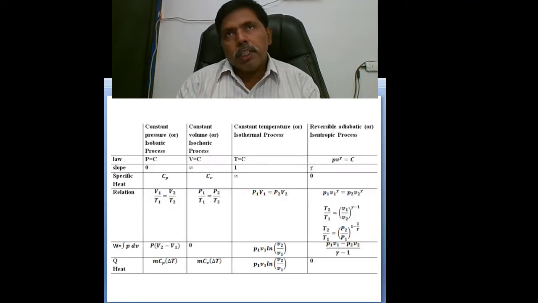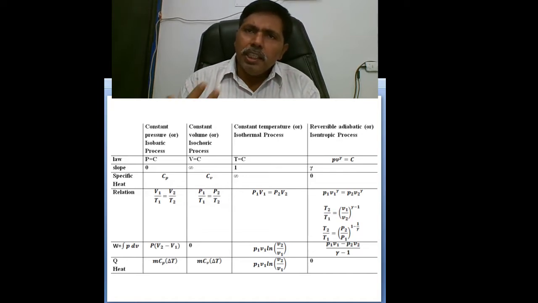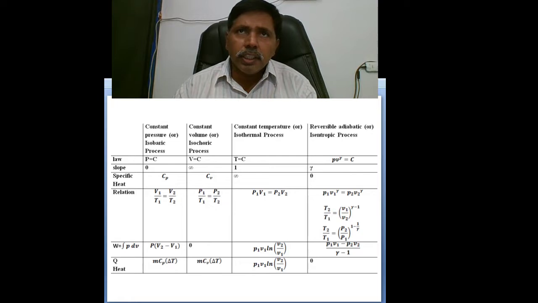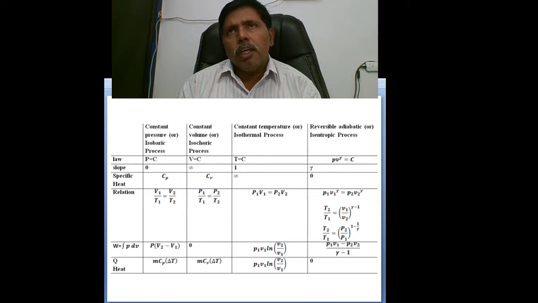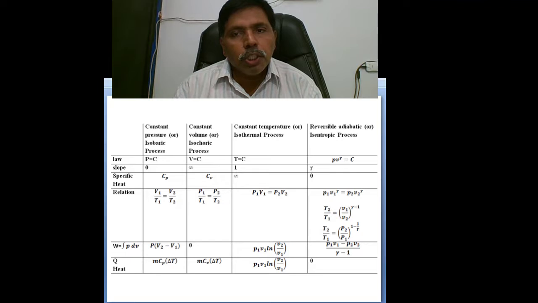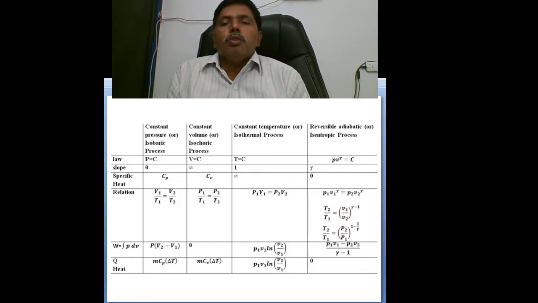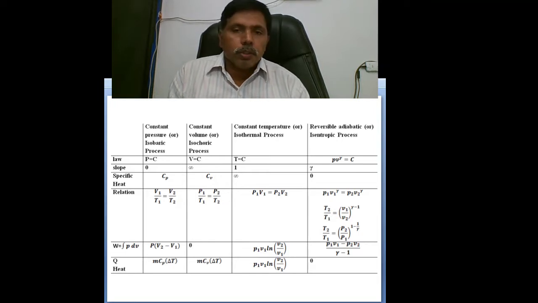Before starting air standard cycles: any cycle is a combination of processes, where the initial state equals the final state, then it is called a cycle. We know in thermodynamics only four reversible processes. One is the isobaric process, second the isochoric process, third the isothermal process, fourth the isentropic process. These four processes only we know. So the majority of cycles are combinations of these four processes, maybe two, three, or four processes.